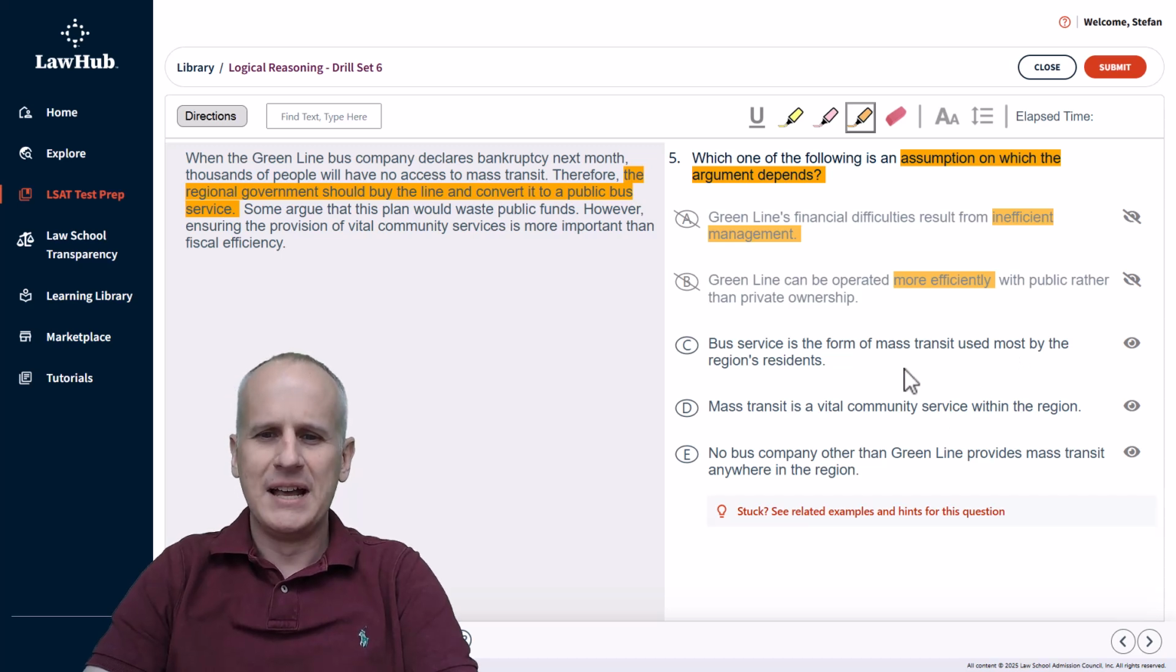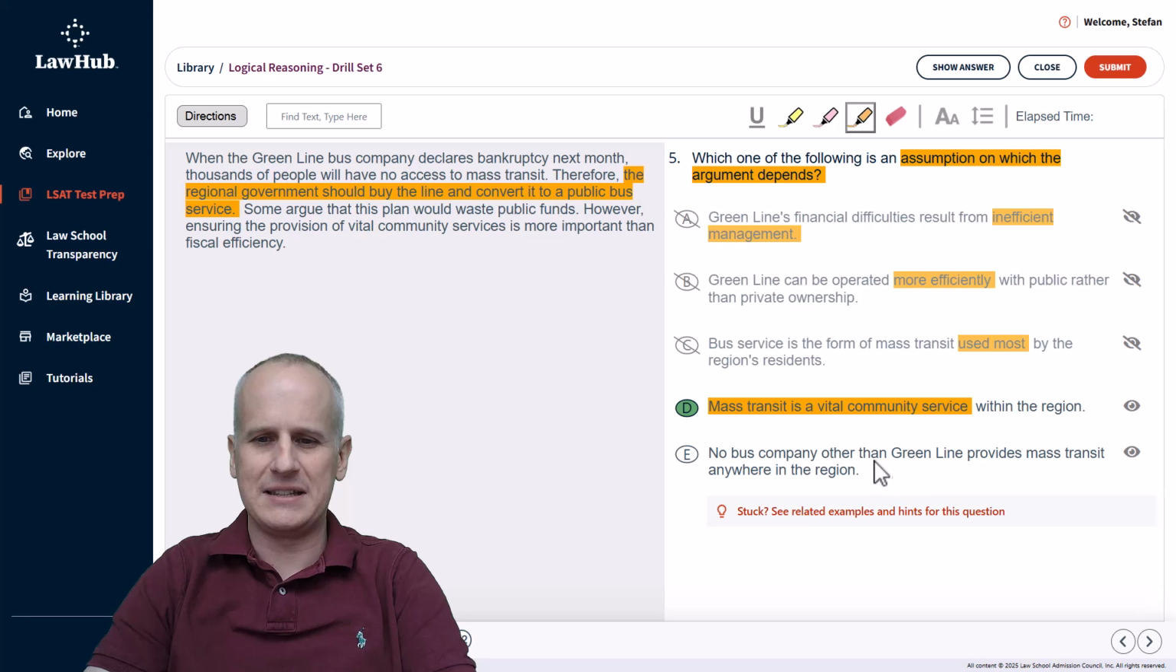So choice B, again, would require additional information to link it to the metric of success for this specific argument. Then choice C, bus service is the form of mass transit used most by the region's residents. Well, we don't need it to be the absolutely most used form of mass transit. So choice C could be eliminated again as something that's just not accomplishing the task because it's not needed to believe the argument. Then choice D, mass transit is a vital community service within the region. Well, ding, ding, ding. This is exactly what we mentally predicted. We should be able to proactively select D at this moment.